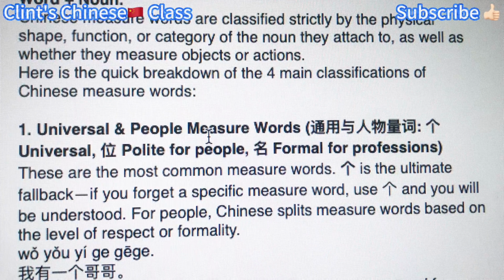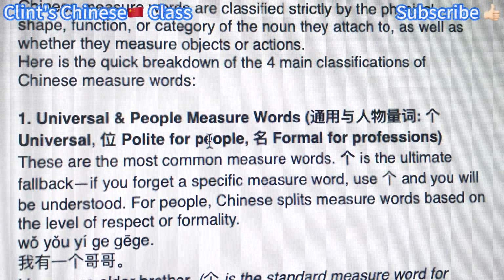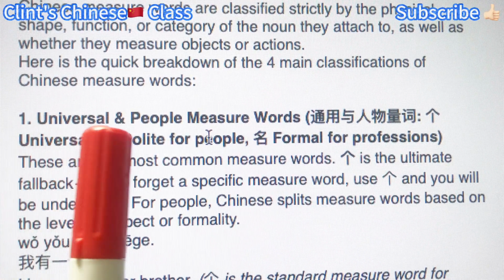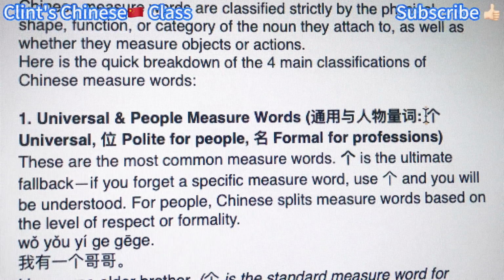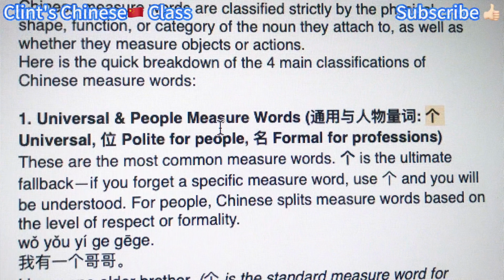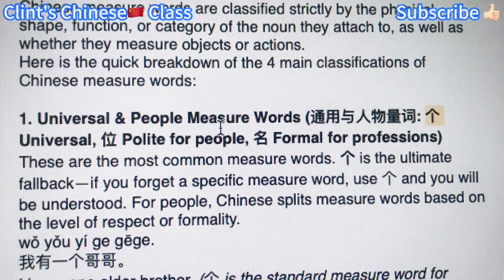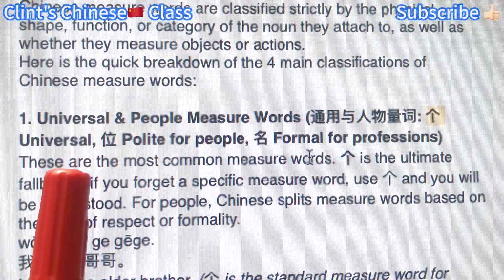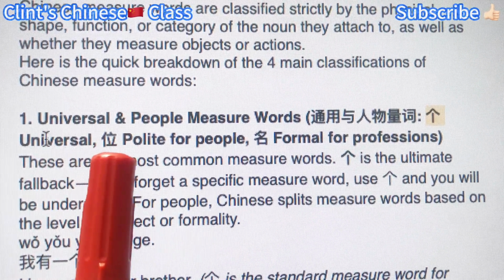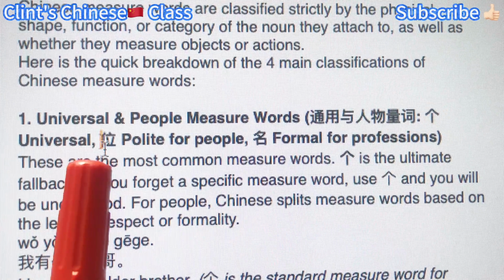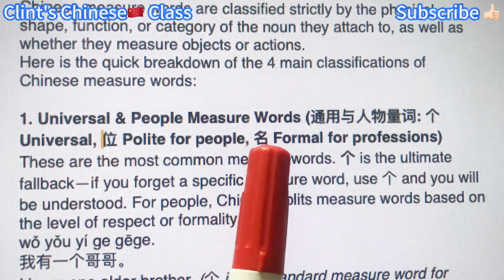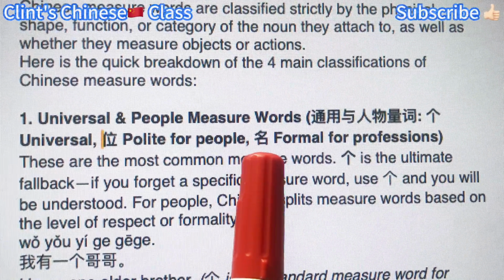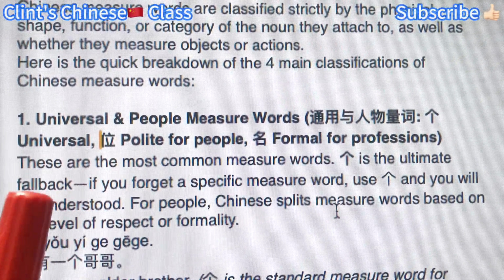There are four major types of measure words. The first one, the most universal one, is 个. So you can use 个 for some things and also people. But for people, specifically, if you want to be very polite, you can also use the measure word 位, or 名 when you talk about professions like doctors, teachers.